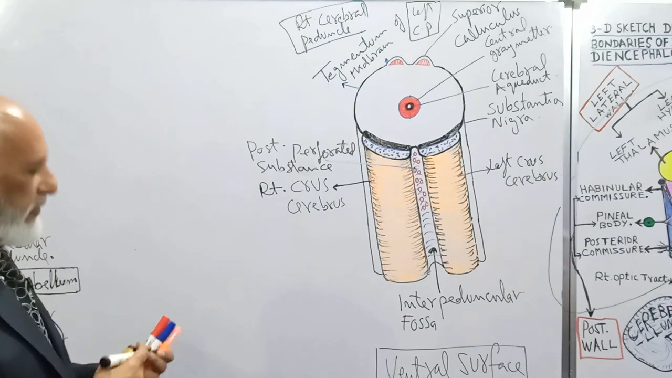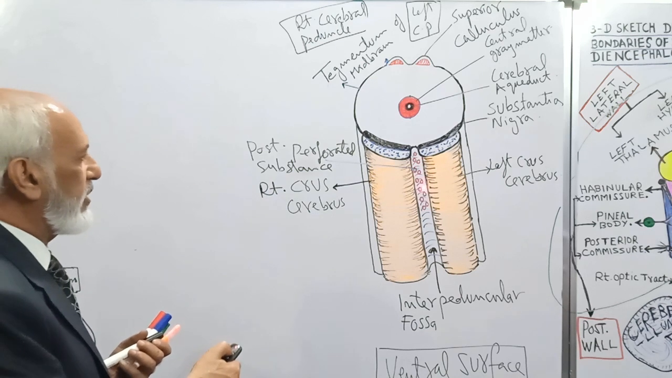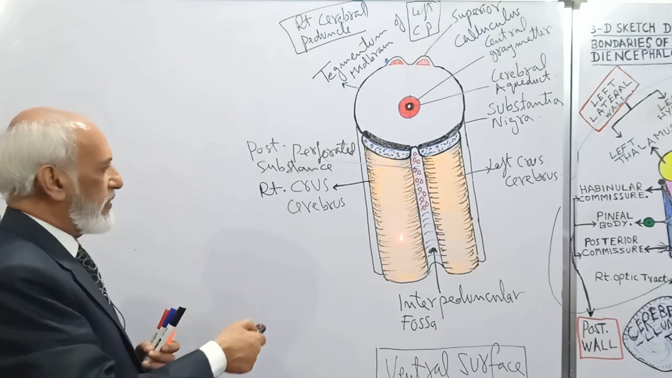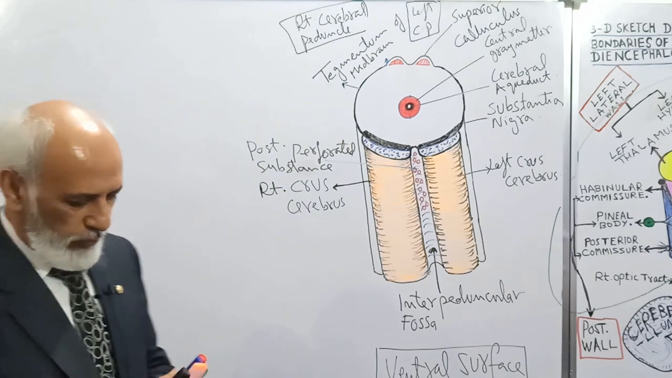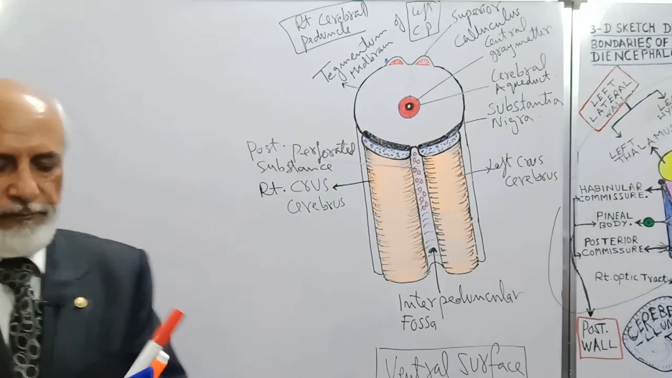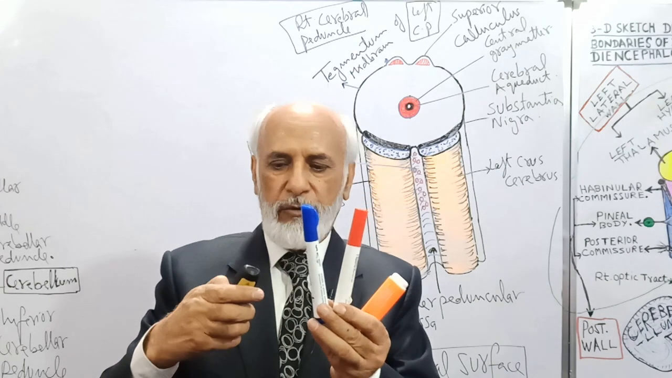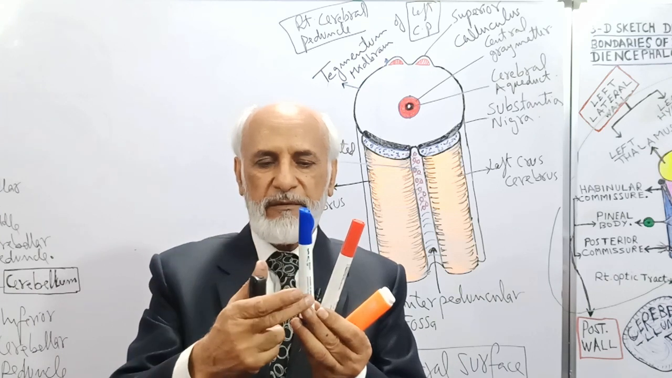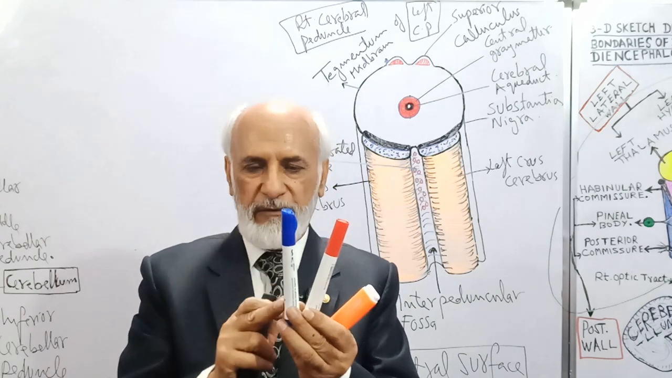It is pierced by the central branches of the posterior cerebral artery. Now, the right crus cerebri and left crus cerebri both are longitudinal ridges. Suppose these are two crus cerebri. This is the right crus cerebri and this is the left. Can you see this is the anterior surface of the crus cerebri? This is the medial surface and this is the lateral surface.